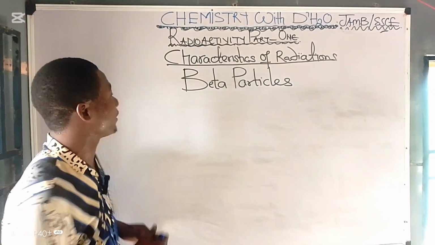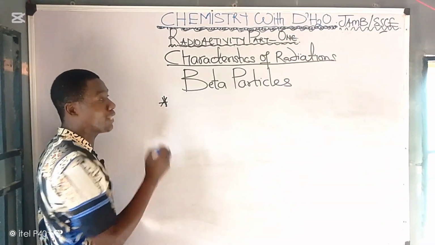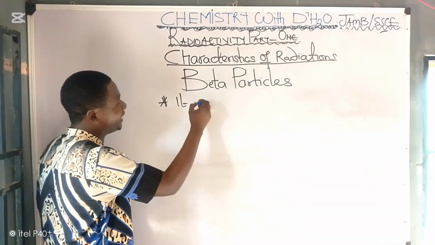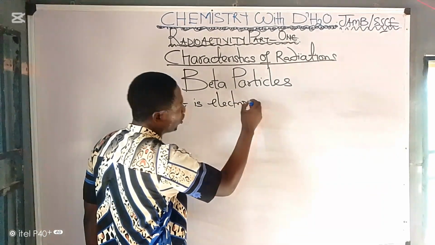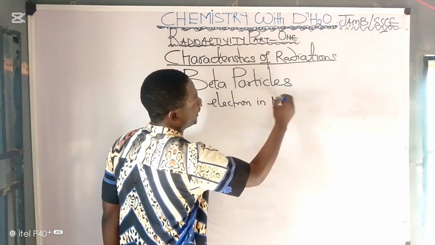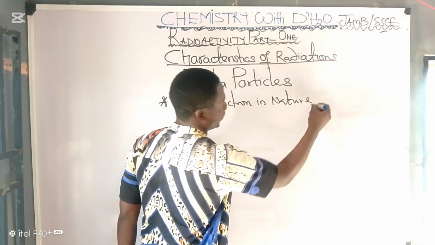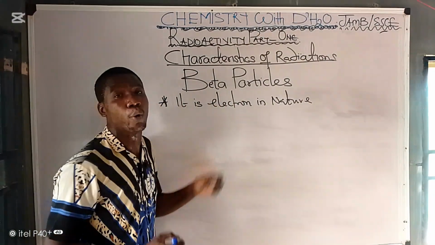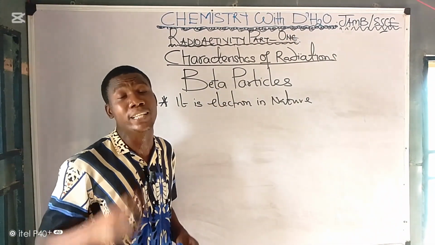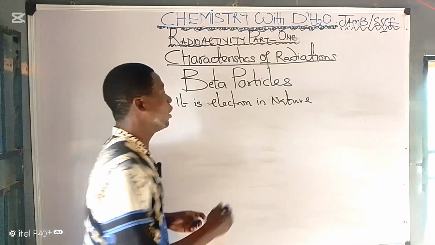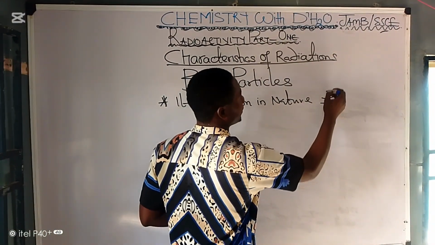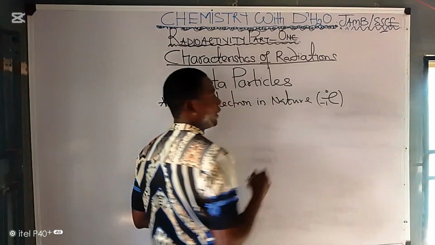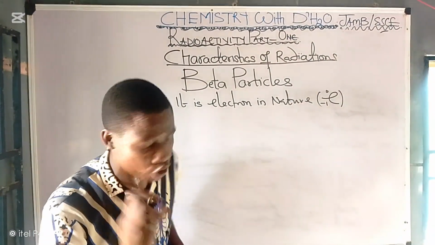Let's go to beta particles quickly. Characteristics of beta particles. Number 1 characteristic of beta particles is that it is electron in nature. We call it electron or negative electron, and negative electrons are called negatrons. So it has the symbol -1, 0.